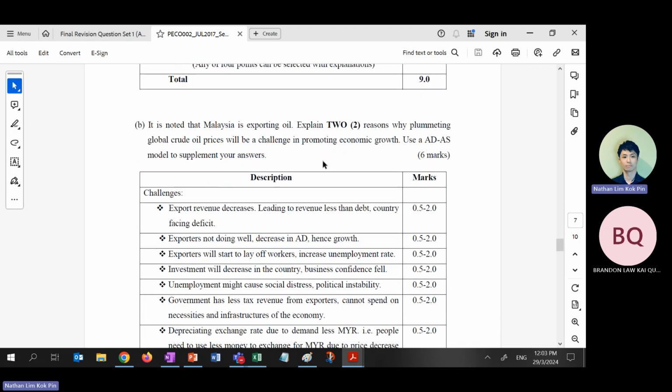Right. Next one is why Malaysia is exporting oil, but plummeting global oil price will be challenging for Malaysia. Why? Oil price goes down, it does not mean that you will buy more. Because oil is inelastic. Linking back to micro, right?